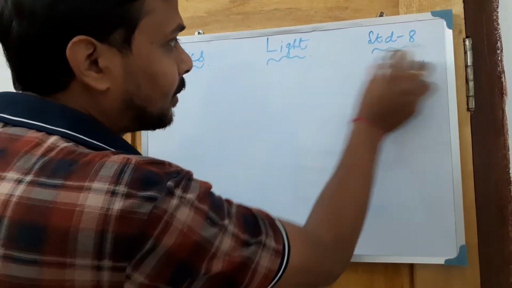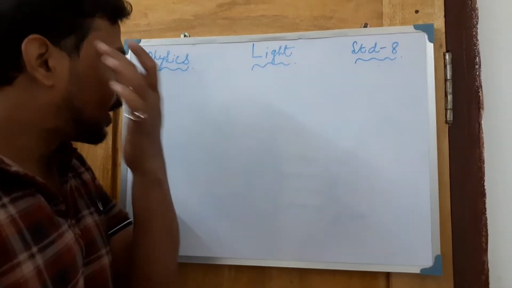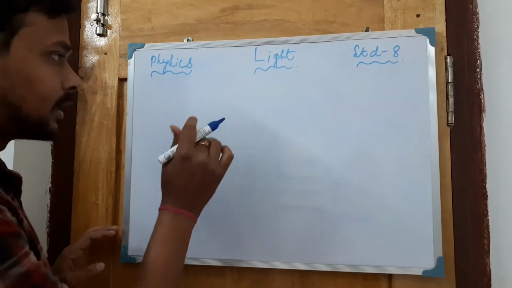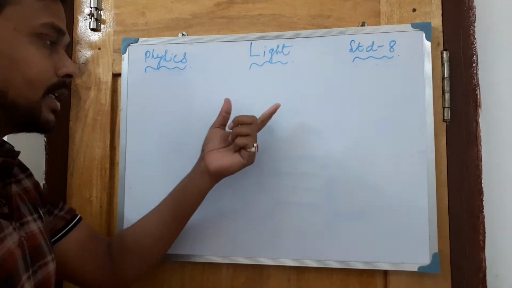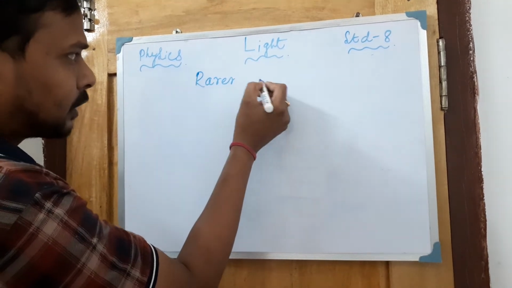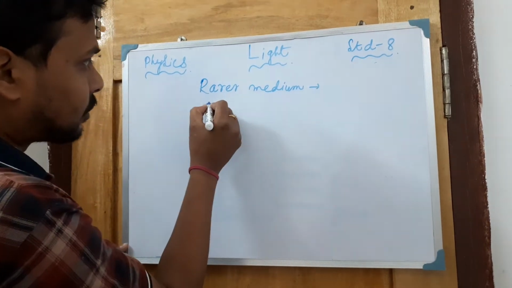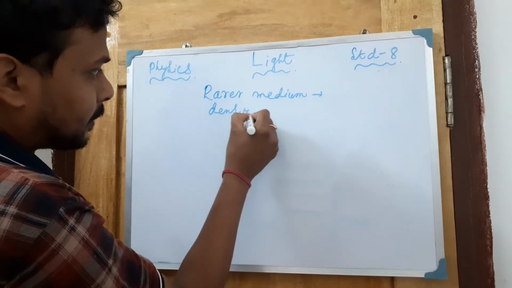For refraction of light, we have to choose two media. One is called the rarer medium and the second one is called the denser medium.